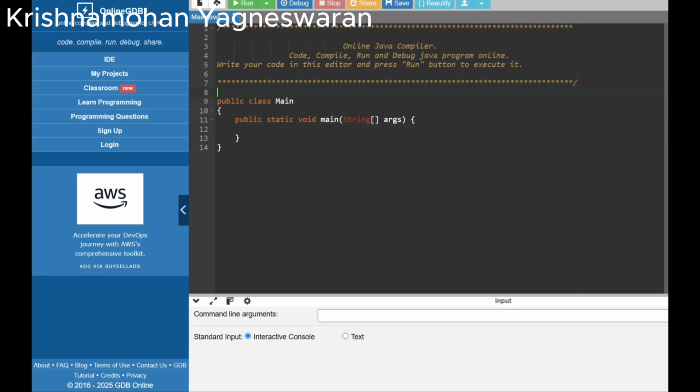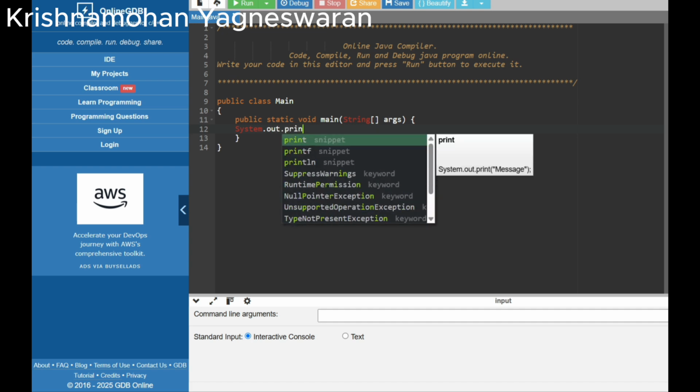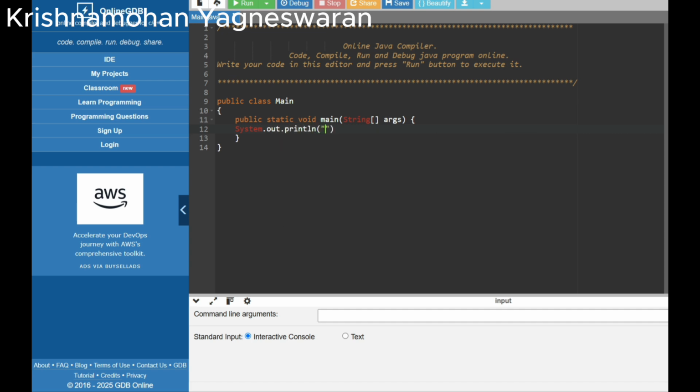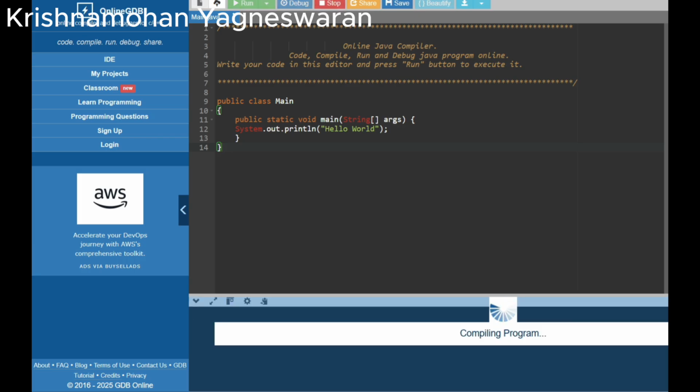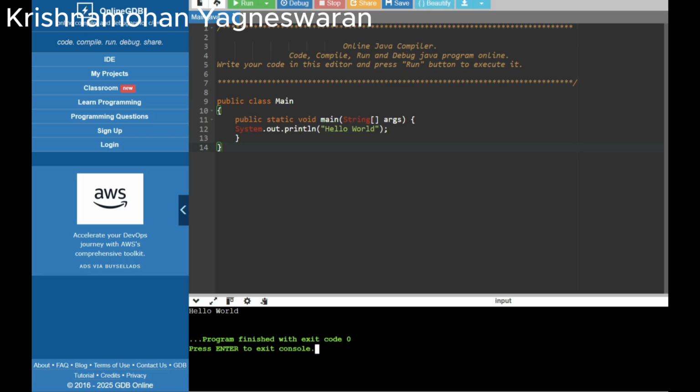Today we are going to start with how to print Hello World. So this is the basic format. Now System.out.println("Hello World"), the world's famous coding problem done by everyone. Now click run. Hello World came.